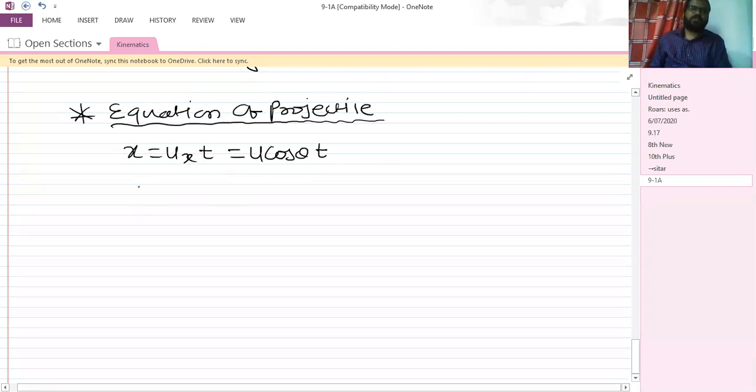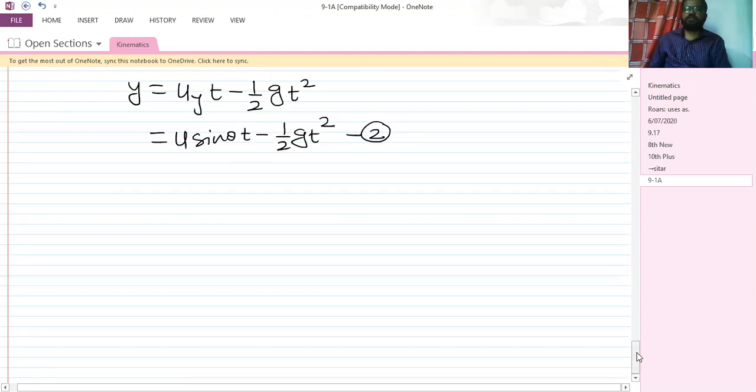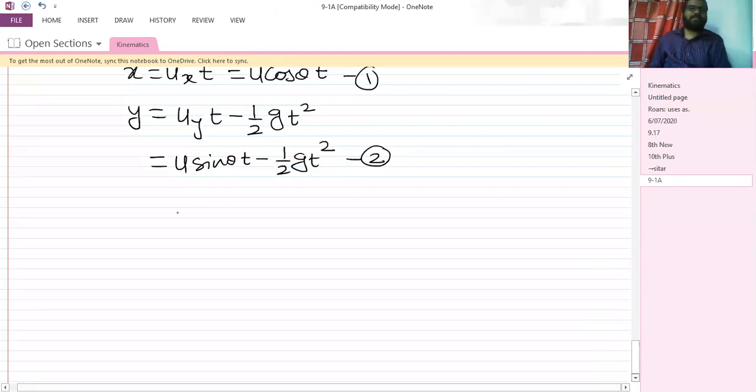And the y position changes by using y is equal to uy into t minus half ay into t squared. Instead of ay I can directly write g. So that is equal to u sine theta into t minus half g into t squared, right? So this is equation number 1, this is equation number 2. So we want this equation in terms of y and x. From the first equation we can take the value of t and eliminate the value of t in the second equation.